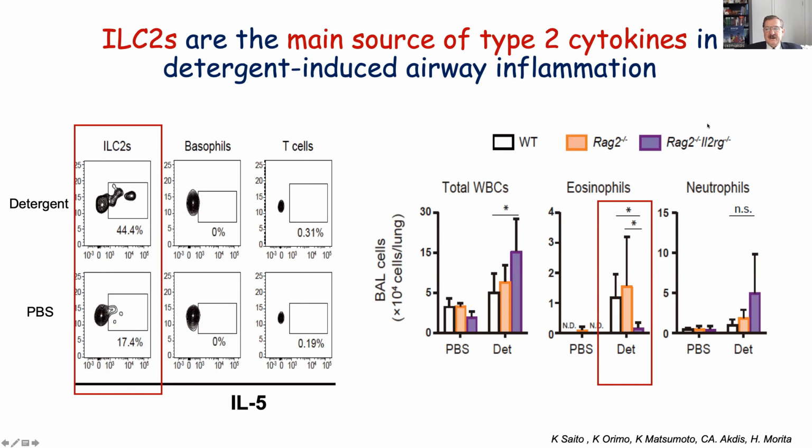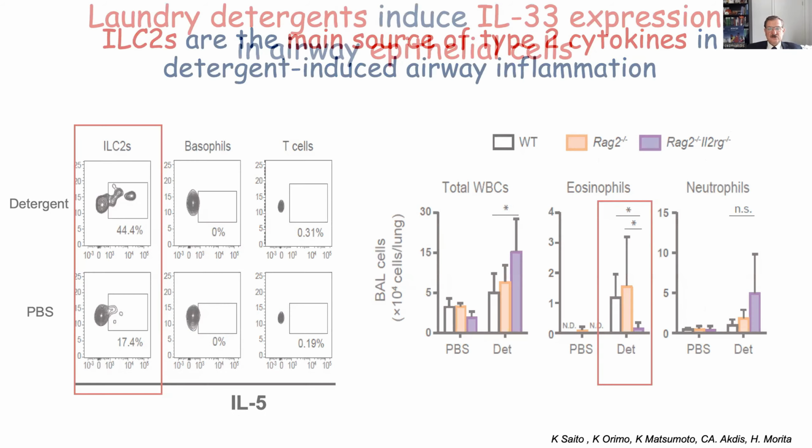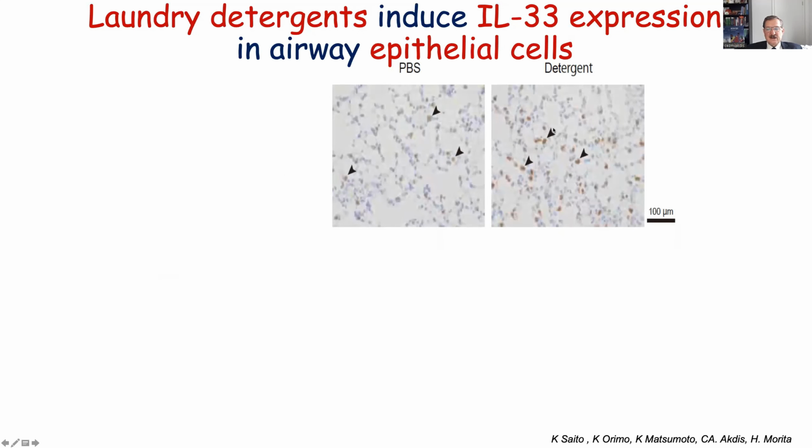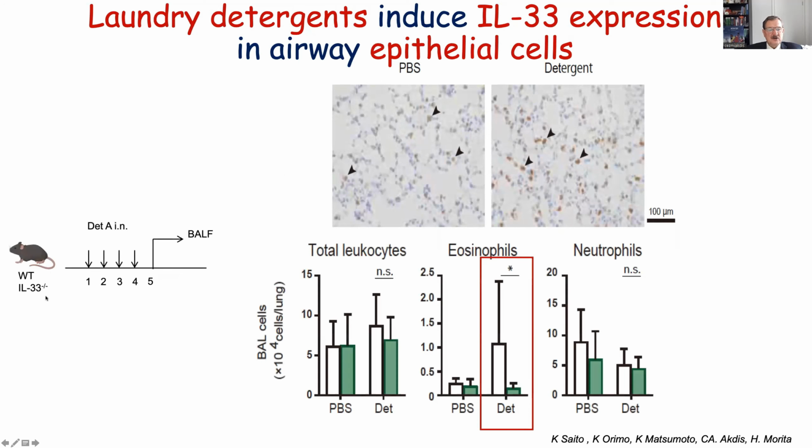But if there is a RORα and common gamma chain knockout that doesn't have any innate lymphoid cells, then we see there is no increase in eosinophils. So that's very important to show that innate lymphoid cells are responsible. Another important factor is IL-33. Here we can see that with detergents, IL-33 staining in the mucosa is very significant. In the control, very few cells are positive. And we have here an IL-33 knockout mouse, and we can see that it has a very significant decrease in eosinophilia. That was increased by normal detergent exposure, but when IL-33 is not expressed in the mouse, then its eosinophils show a very significant decrease.